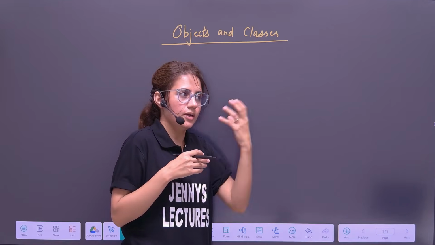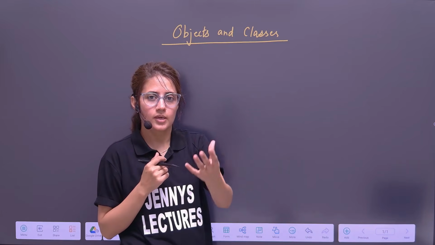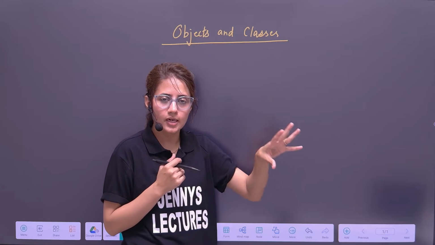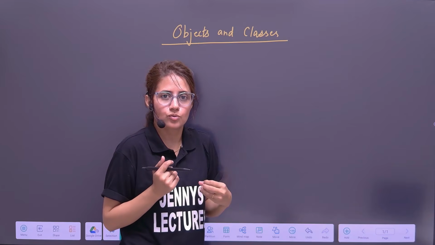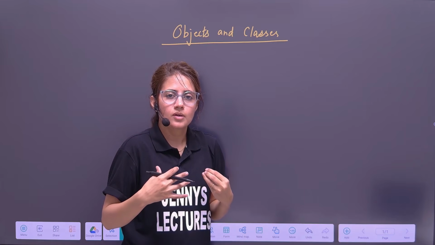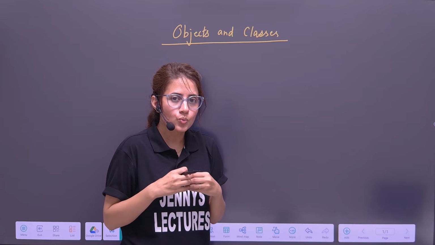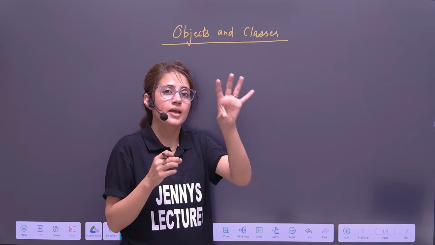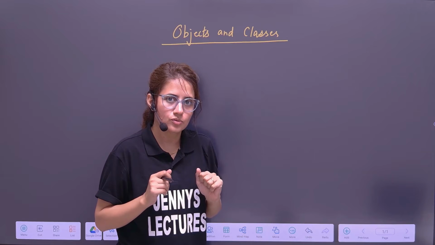I have my name, I have my location, address, I have my age, and any other attributes, and I have my behavior also. I can teach, I can dance, I can sing. This is my behavior. What I can do is my behavior. What I have is my attributes.